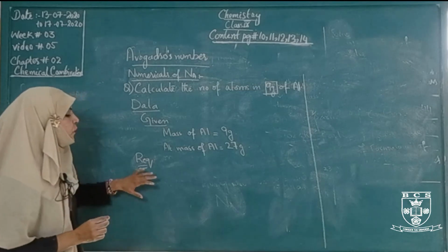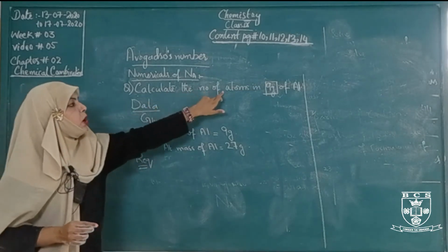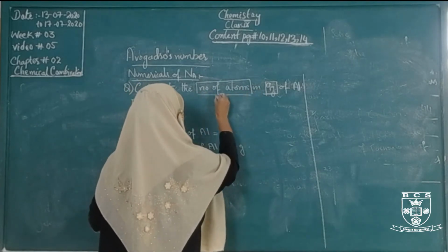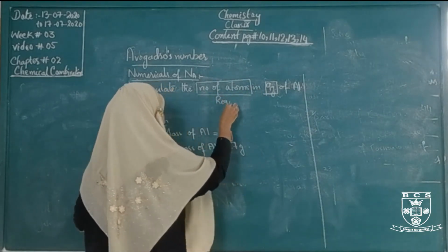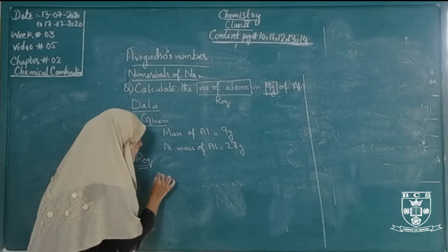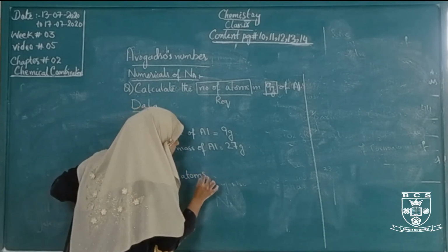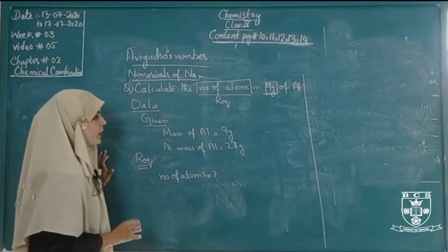What value do we have to find here? The number of atoms. This is the required value. We have to write here number of atoms. Now we will give another head, solution.